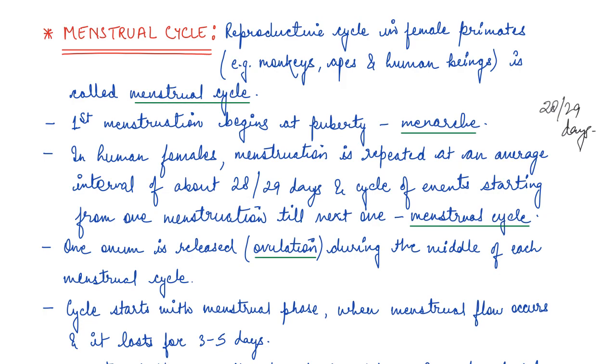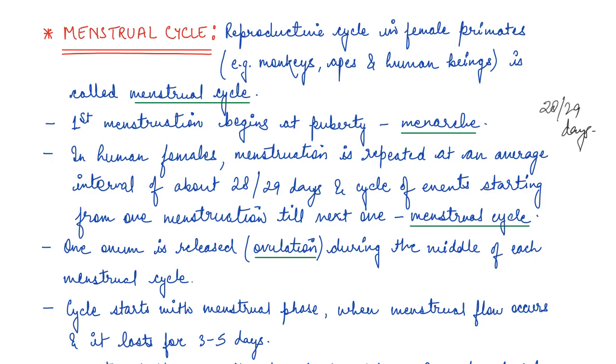The cycle of events starting from one menstruation till the next one is known as the menstrual cycle. So, what is the menstrual cycle? This cycle of events which starts from one menstruation to the next one. Now, what happens in the menstrual cycle?